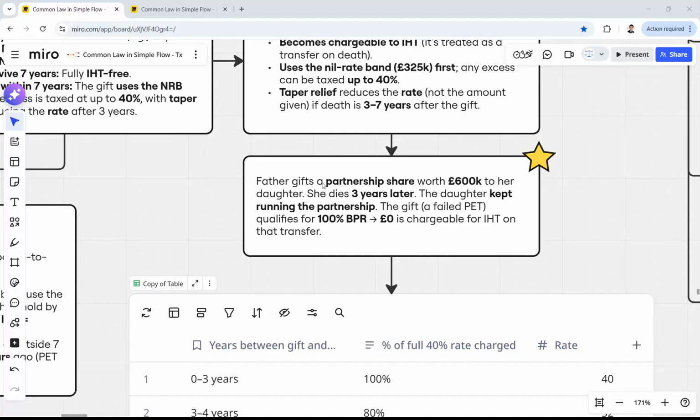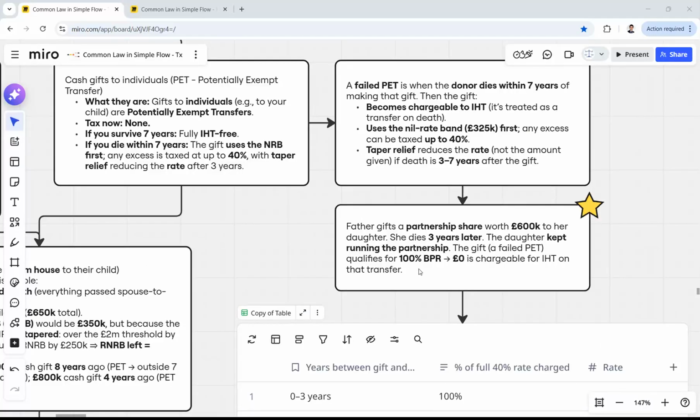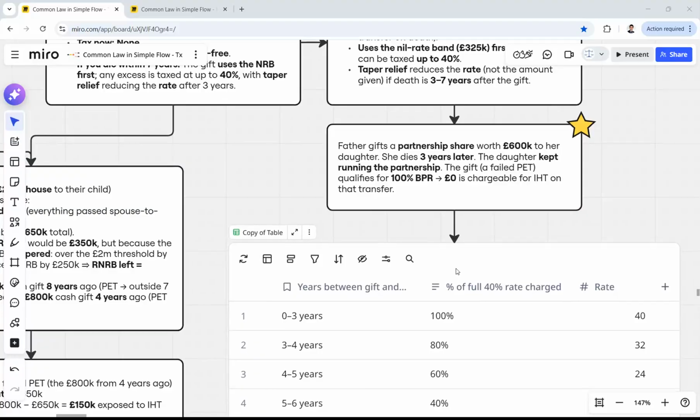So let's say a father gifts a partnership share worth 600K to his daughter. He dies 3 years later. The daughter kept running the partnership. The gift, a failed PET, qualifies for 100% BPR, business property relief, which means it will eventually be £0 chargeable for inheritance tax. So £0 of inheritance tax will be chargeable.